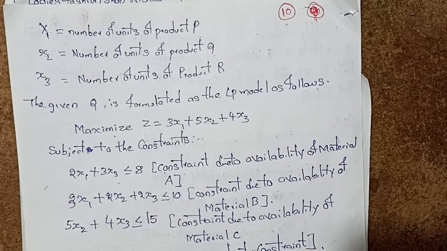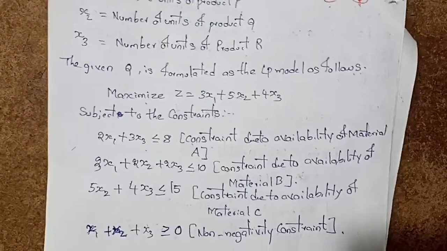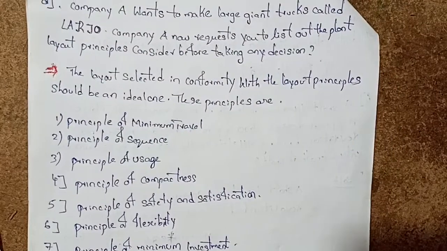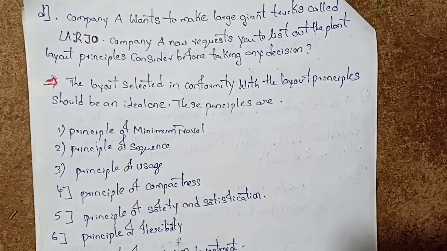The given question is formulated as the LP model, linear programming model, as follows. So follow the answer. If any doubts, comment below. I conclude the fifth B question.